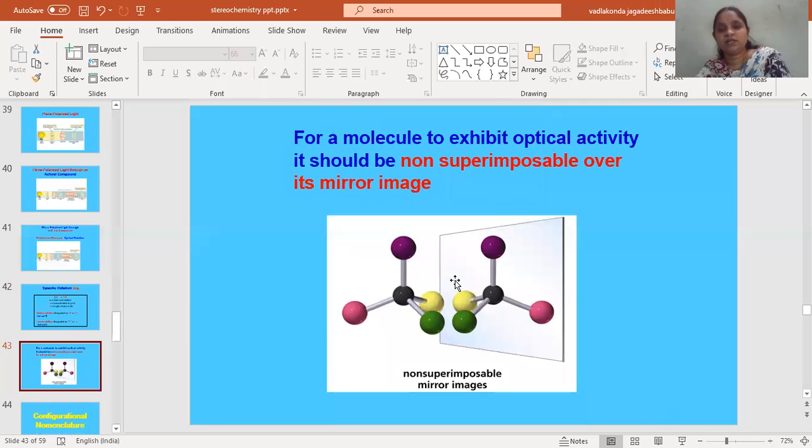Here you can clearly observe this molecule. Both of them are mirror images. And for example, if this isomer can rotate the plane polarized light towards the right, obviously the other will rotate the plane polarized light towards the left, because they are optically active molecules and they are enantiomers.